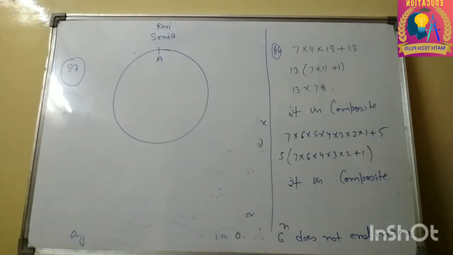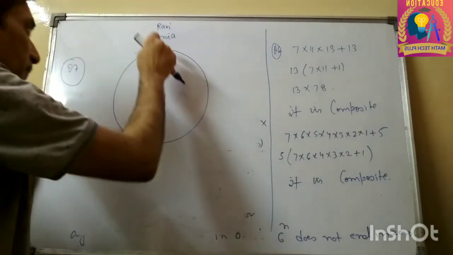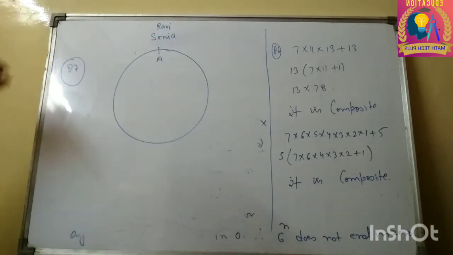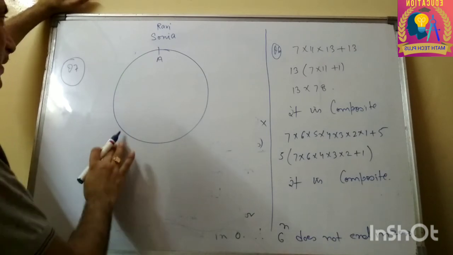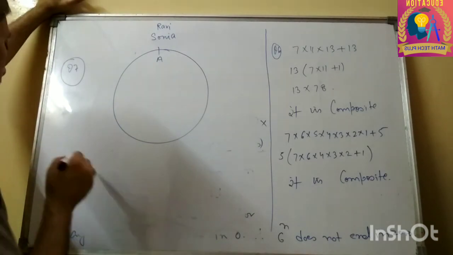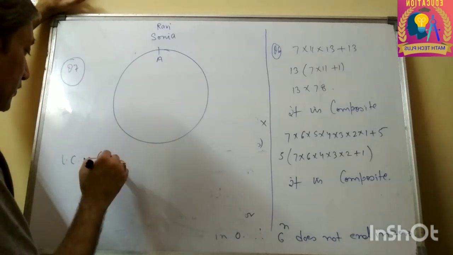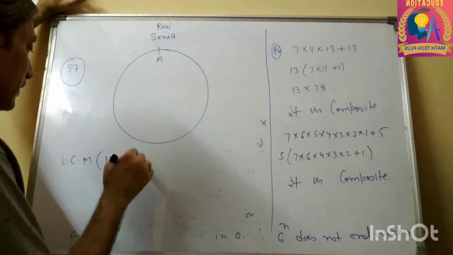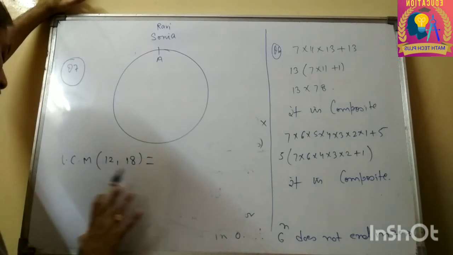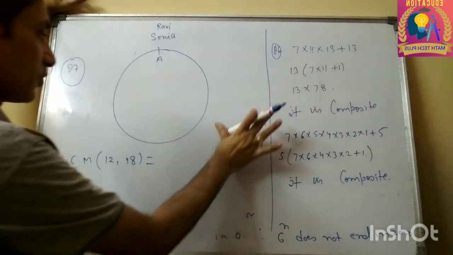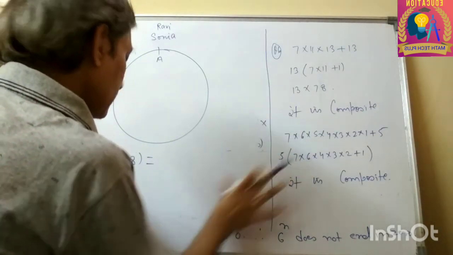We want to answer at what time they will meet again at point A. So we want to find the least common multiple of these two numbers, 12 and 18. You can simply find this by the prime factorization method.